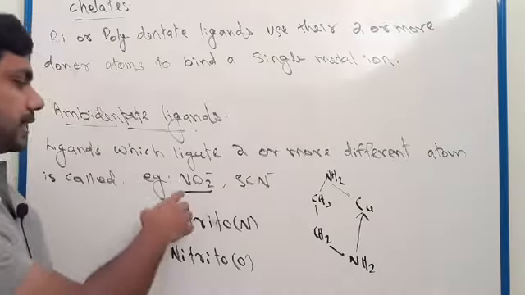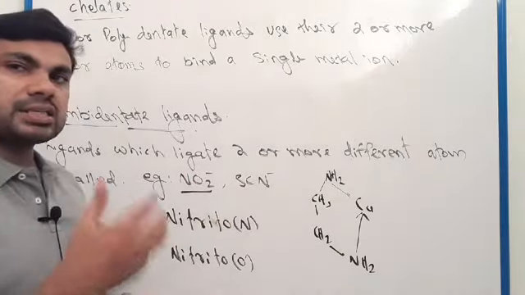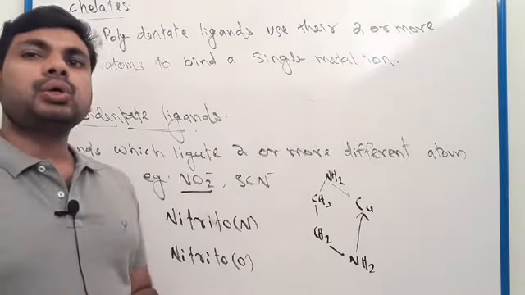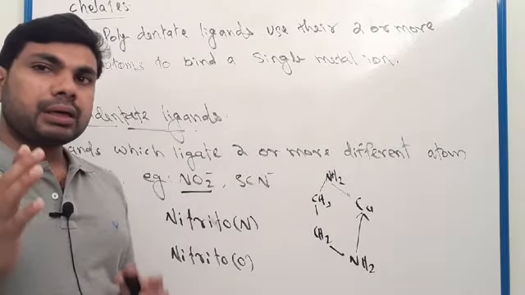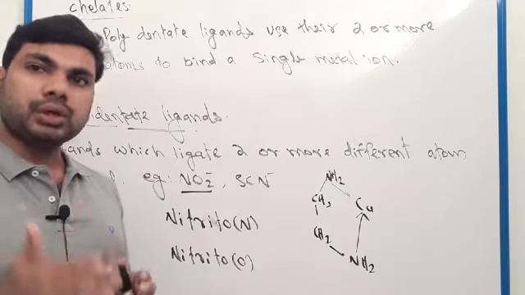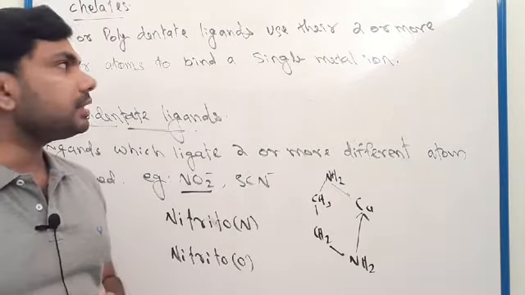Here, examples: NO2, nitrogen and oxygen; CN minus, sulfur and nitrogen. Ligands which contain two or more donor atoms are called ambidentate ligands.